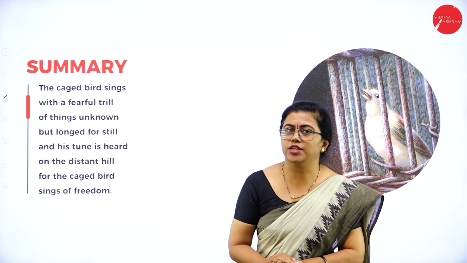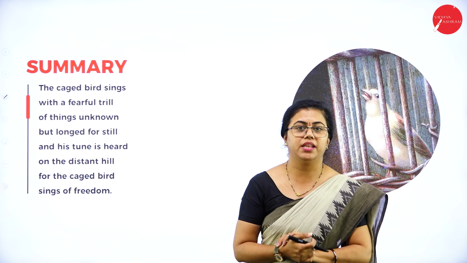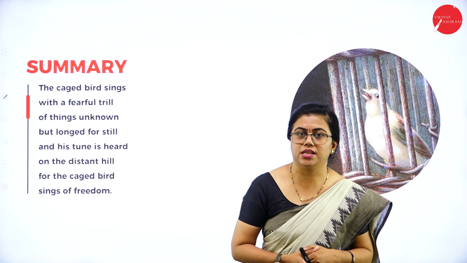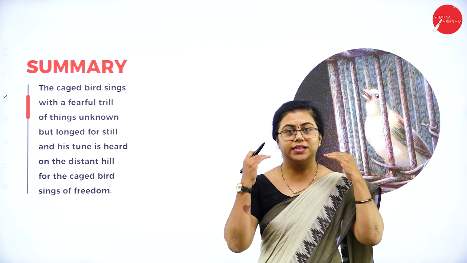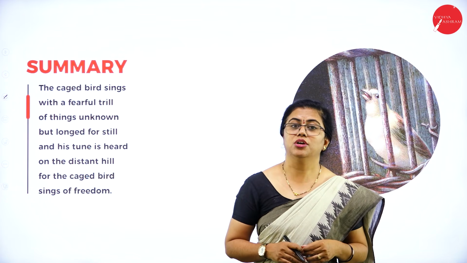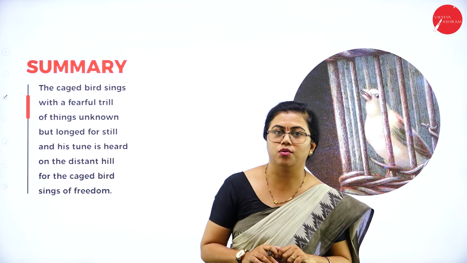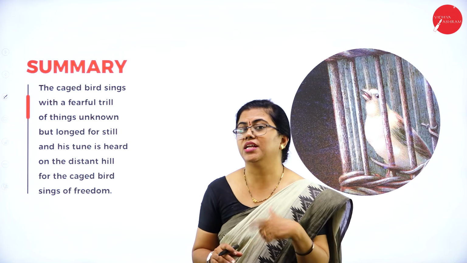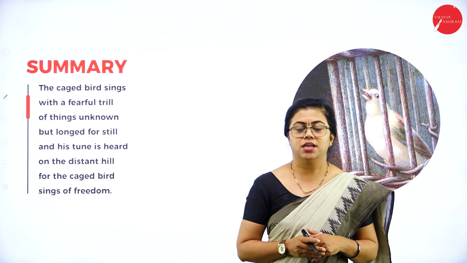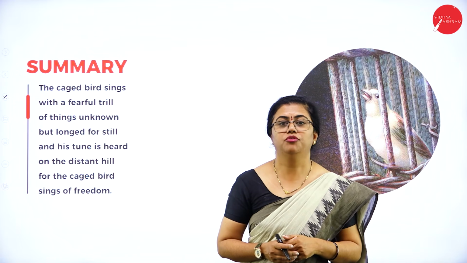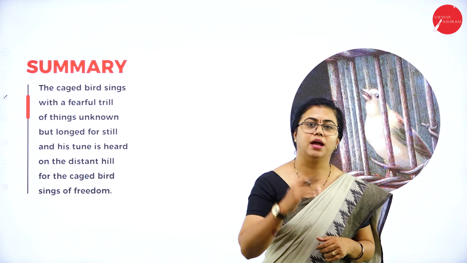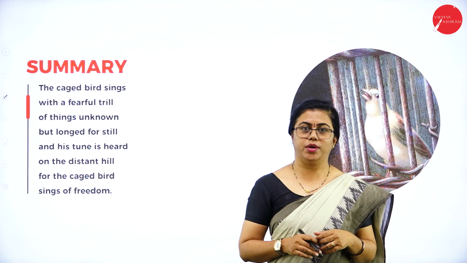But what about the caged bird? It is not able to experience whatever the free bird is experiencing. So what does it do? It starts singing about freedom. The free bird knows everything that is around it, whereas the caged bird does not know what is outside. So it starts singing about the freedom. It starts singing about the things unknown to it.